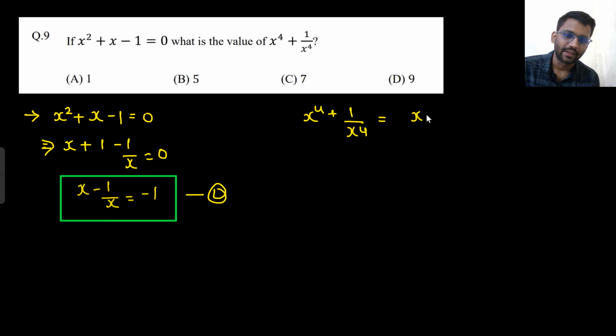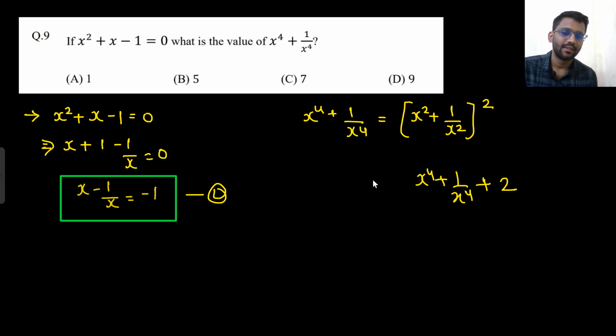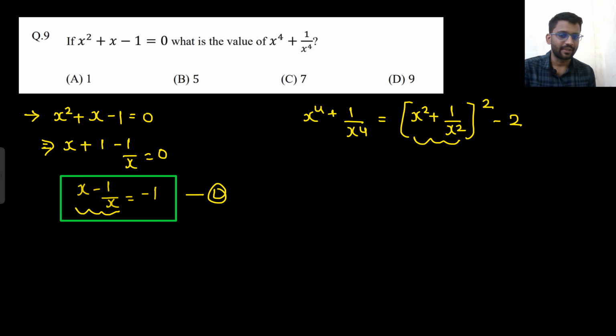So what I can do, I can write it like this: x square plus 1 by x square, whole square. So this would make a square plus b square plus 2ab. But I don't want this 2, so I will subtract 2, minus 2. So this would give me this only. Understood? Now I will write something with x square plus 1 by x square, but I need to write it in x minus 1 by x, not x plus 1 by x. So I will write x minus 1 by x whole square.